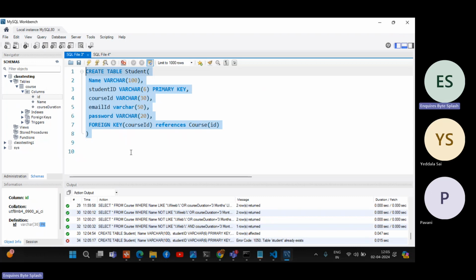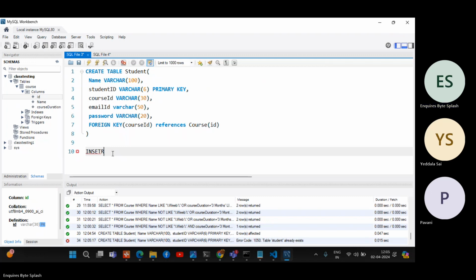Now, if you want to insert the student values into the student table, say Ahmad just joined. I want to insert. Means I am registering Ahmad, right? Insert into student values. So what is the name? Rahid Ahmad, right? What is the next one? Student ID, T0001111.